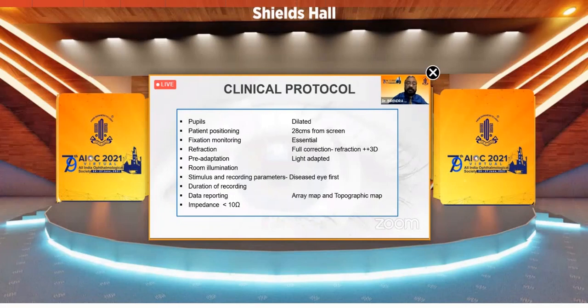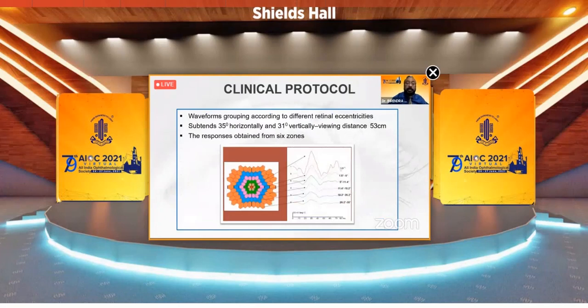If the patient uses glasses, you have to give the full correction of the glasses, and the patient has to be light adapted. And if the patient has some disease, it is better to check the diseased eye first. And the impedance of this electrode has to be less than 5 ohms, not 10 ohms, 5 ohms. So, waveform grouping according to different retinal eccentricities.